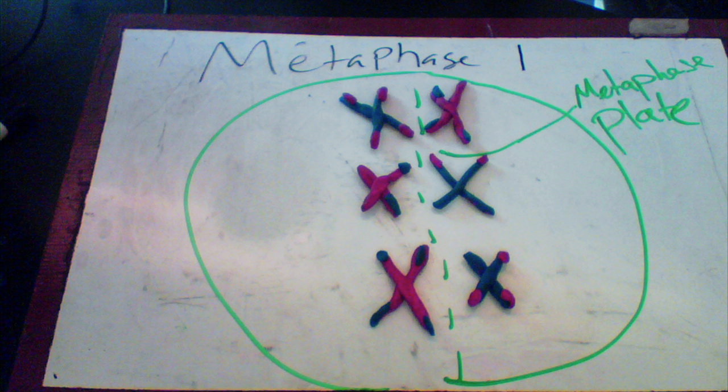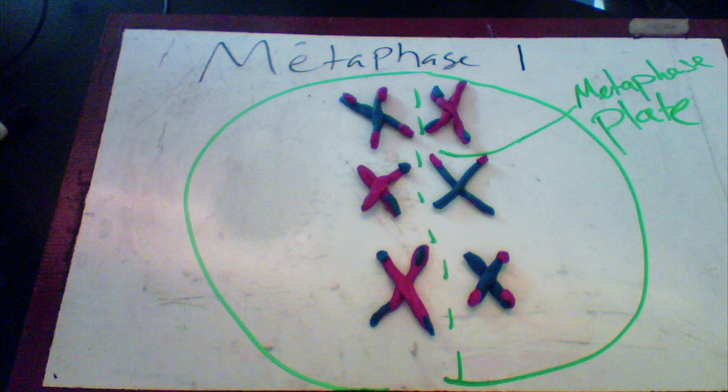Metaphase 1 is when the homologous pairs line up on the metaphase plate. During metaphase 1, the process of independent assortment occurs. Independent assortment is when the homologous pairs orient themselves randomly on the metaphase plate. This creates a mixture of paternal and maternal genes for the daughter cells that will be produced later on.